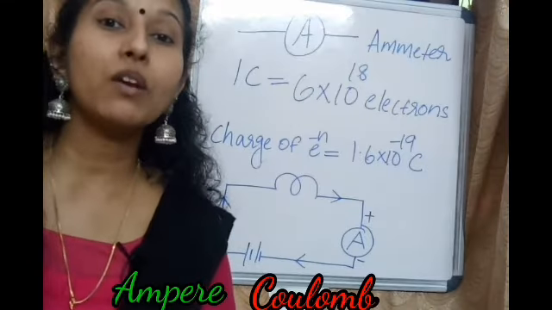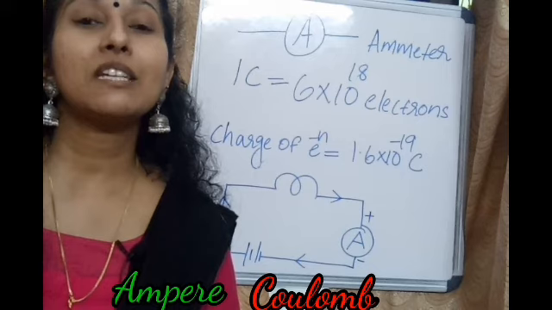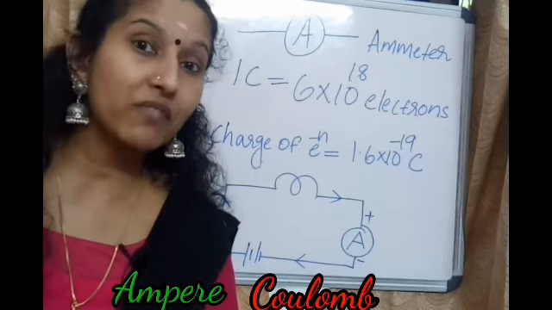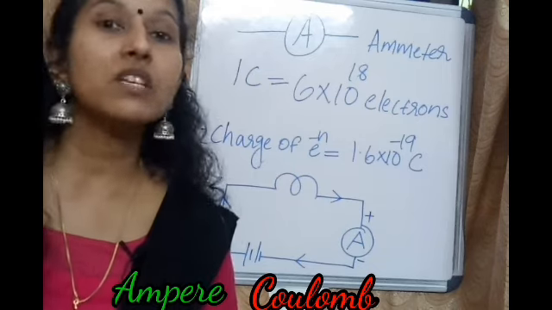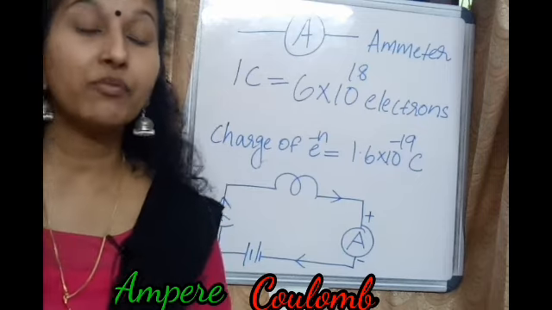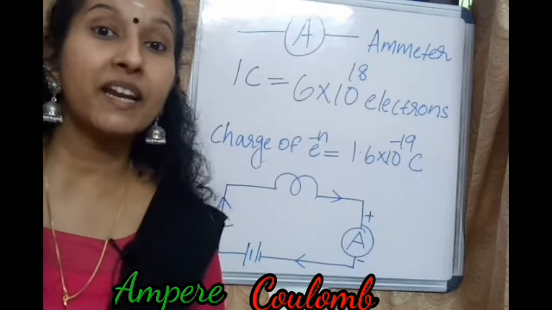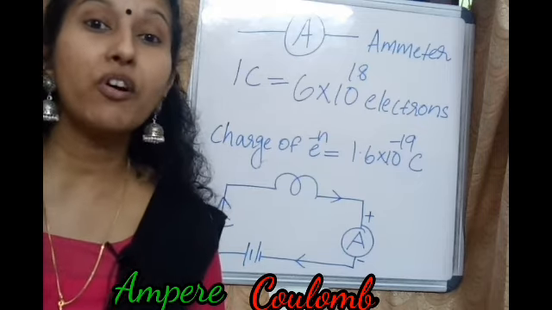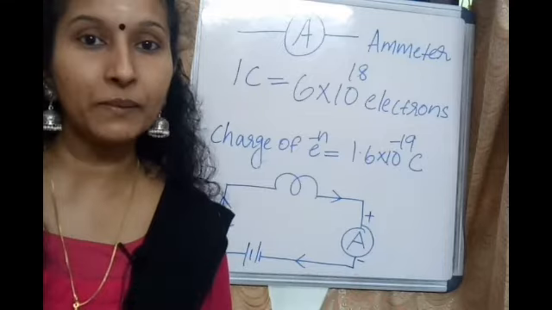And 1 coulomb equal to 6 into 10 raised to 18 electrons. And what is the charge of 1 electron? 1.6 into 10 raised to minus 19 coulomb. And what is the unit for current? Ampere. What is the unit of charge? Coulomb. So it's time to conclude today's class.